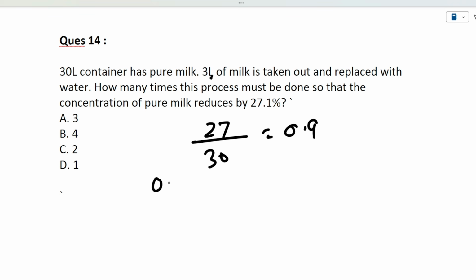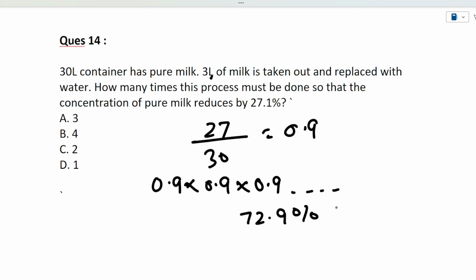Now if we repeat this process, it will be 0.9 into 0.9 into 0.9, because after every step the concentration will keep on decreasing, and so on. So how many times should this be done so that the concentration of the pure milk reduces by 27.1%? It means the current concentration will be 72.9% of the milk, so it will be 0.729.